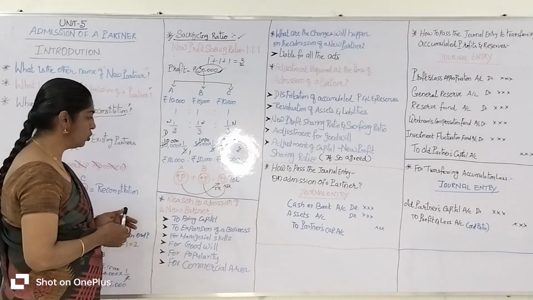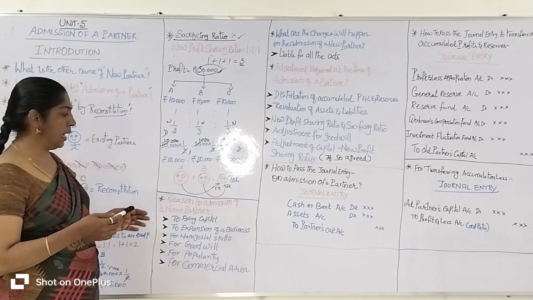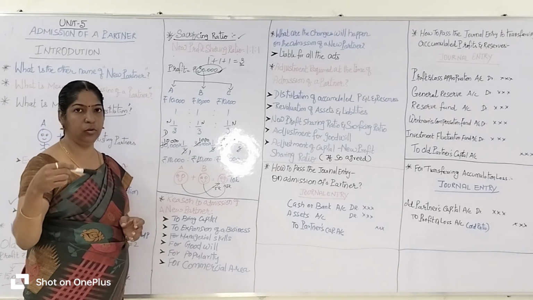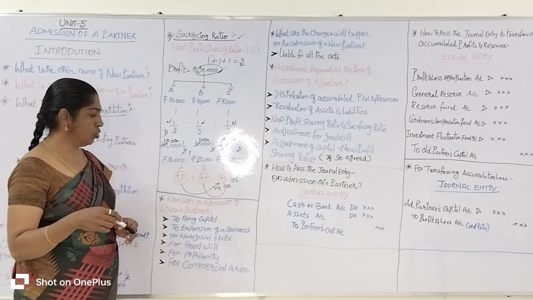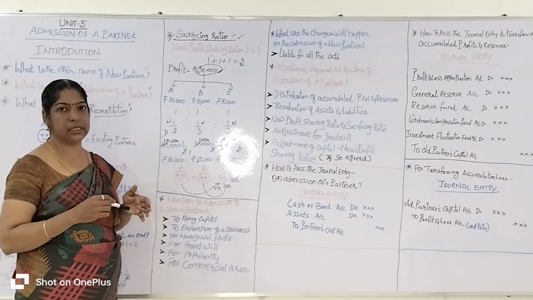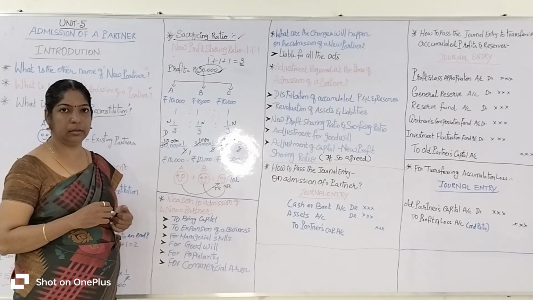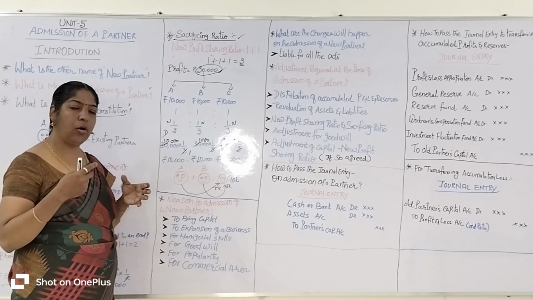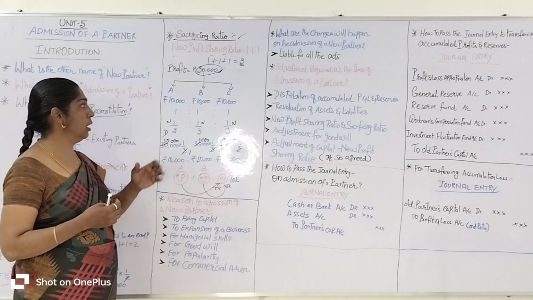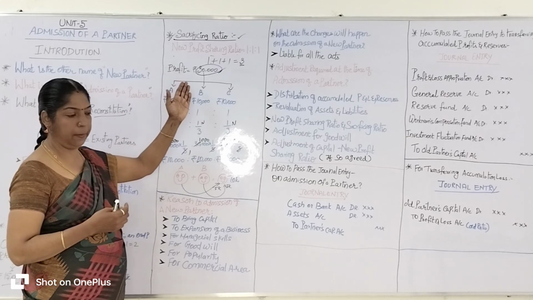In the previous year, the accounting period is from January 1 to 31st December. From January 1 to October 31, they worked hard and got a profit of 30,000 rupees, say for example.